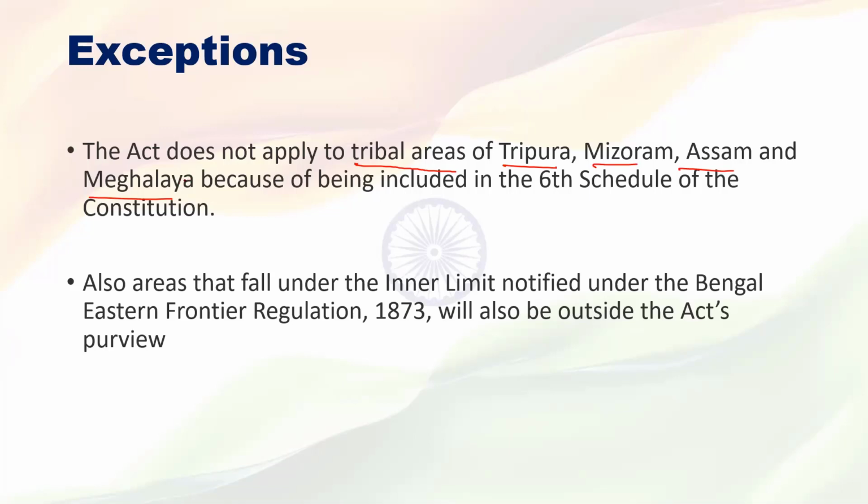In these 4 states, nearly in 10 districts, there is a concept of tribal area. Who declared this area as a tribal area? The President. At present, only 4 states are having tribal area: Assam, Meghalaya, Tripura, and Mizoram.